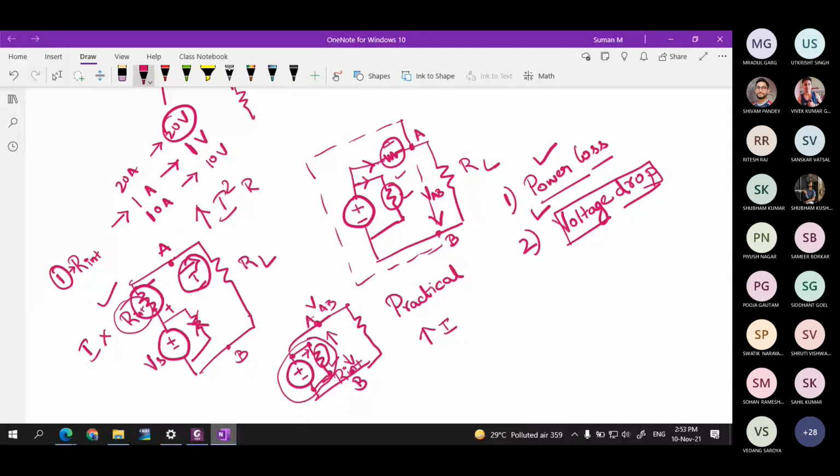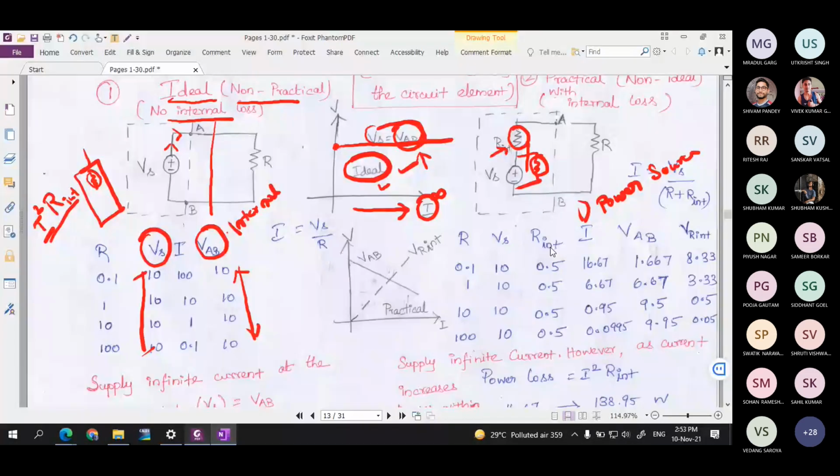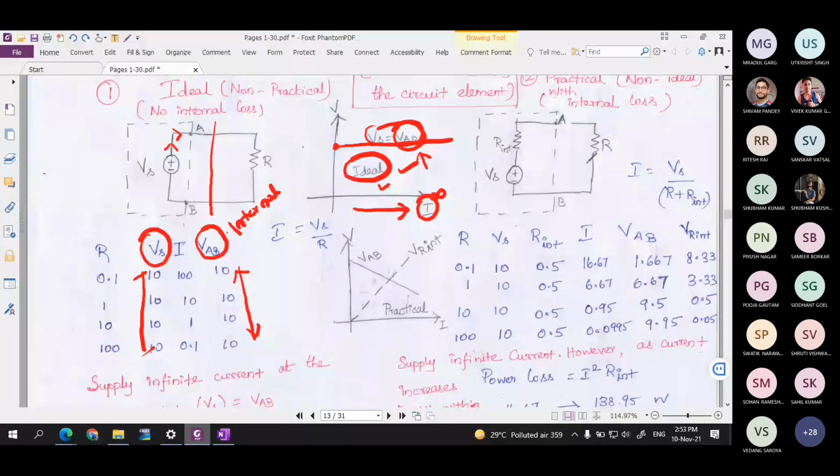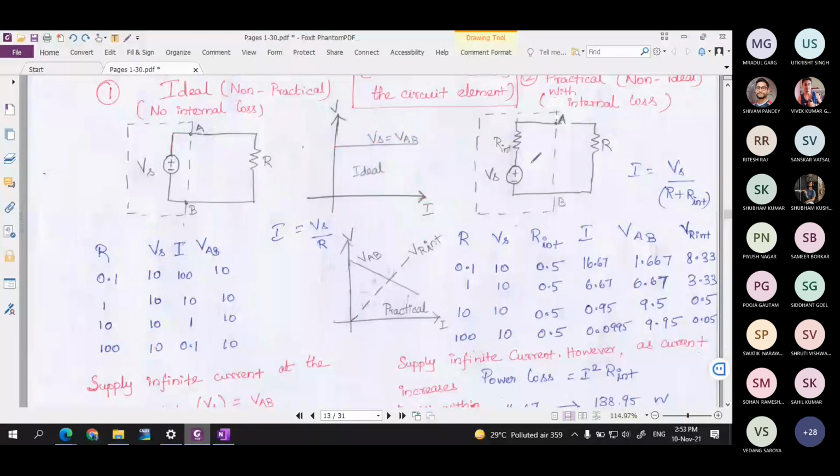Okay, so with this knowledge we'll go back. Consider here, as I said before in the previous case, we are having an R internal here. R internal is connected with the voltage source. Now with the same calculation, we will find the current. I is equal to V divided by R, that you know. This R is the load resistance that is given here, and this R INT is the R internal that is given here.